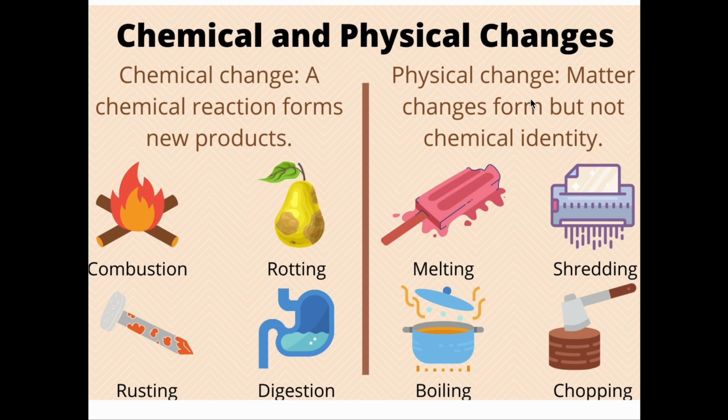Examples of physical reactions: matter changes form, but does not change chemically. It changes form, but its chemical identity remains the same. For example, melting. It can melt, but it's still water. It still has those H2O molecules in it. You can boil, and the water might change into vapor, but there are still H2O molecules in the water and the vapor. You can chop the wood, but the composition of the wood will remain the same. Same goes for the shredding of paper. You can shred the paper, but the composition of the paper is the same.